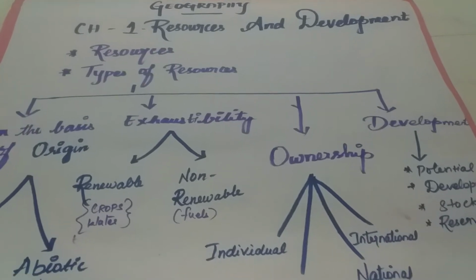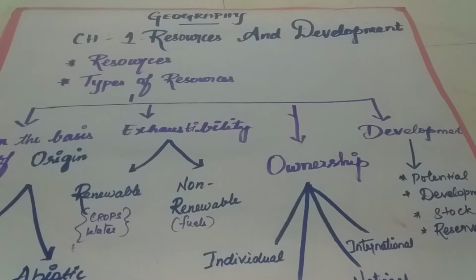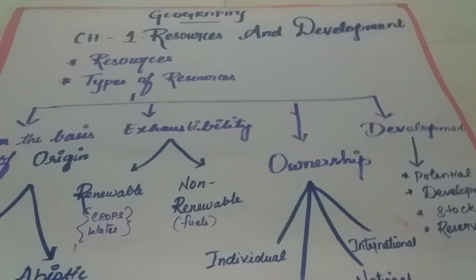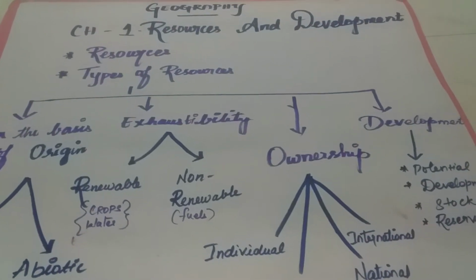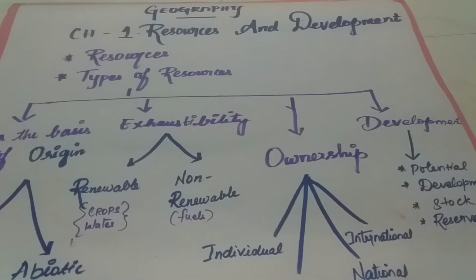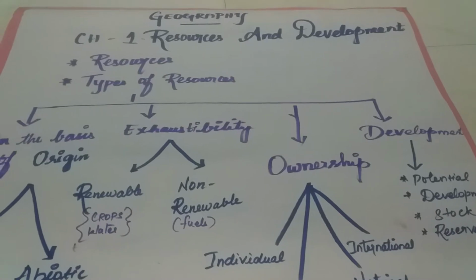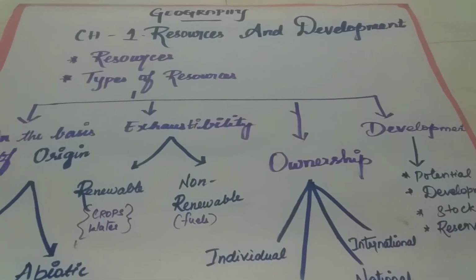Then political parties: what are the political parties we have, that is the ruling party, the opposing party, as well as social groups. Yes, I hope you all completed the chapter and you know something about that chapter.